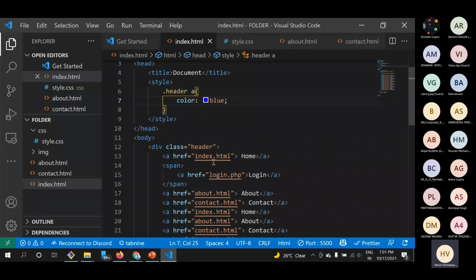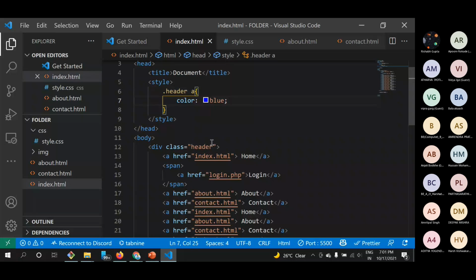It is looking for all the elements which have header as their class, and then targeting the anchor tags in them. These anchor tags can be anywhere, as their child, or the child of their child as well.